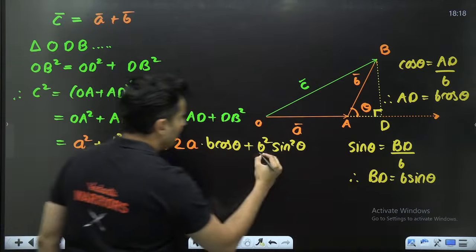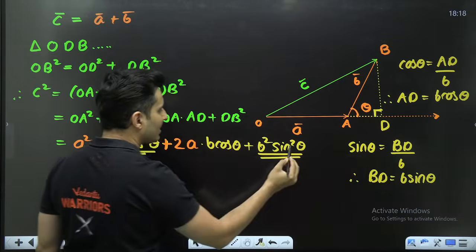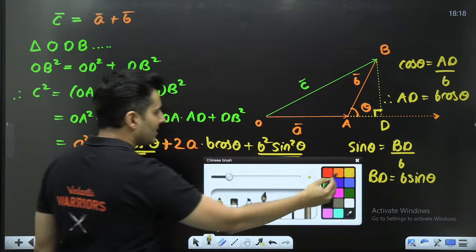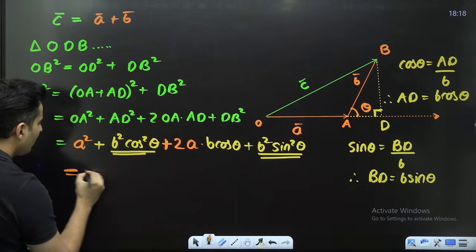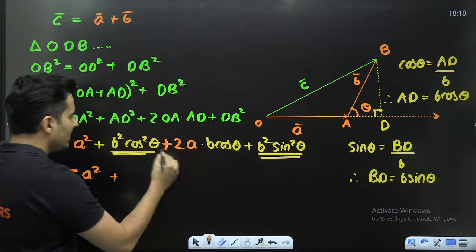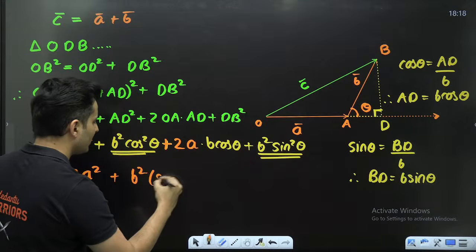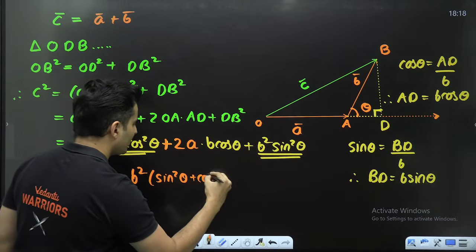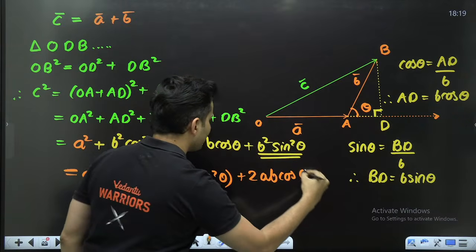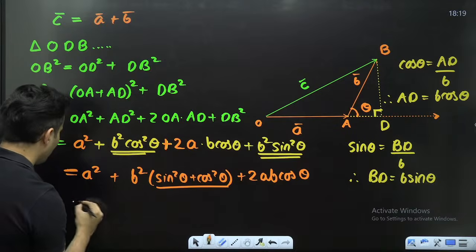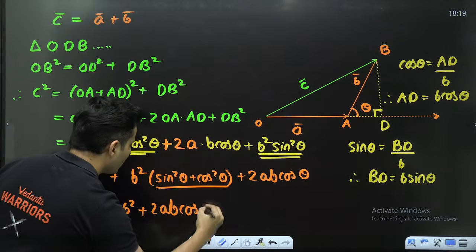Look at these two terms. This is very important, guys. What will happen to them? Sine square theta plus cos square theta is 1. So technically this will become A square plus just 1, right? So this will just be left with B square. Remember, because I have sine square theta plus cos square theta. If you want, I will write it together. And I have over here 2AB cos theta. This whole thing is 1. So hence it will just be A square plus B square plus 2AB cos theta.